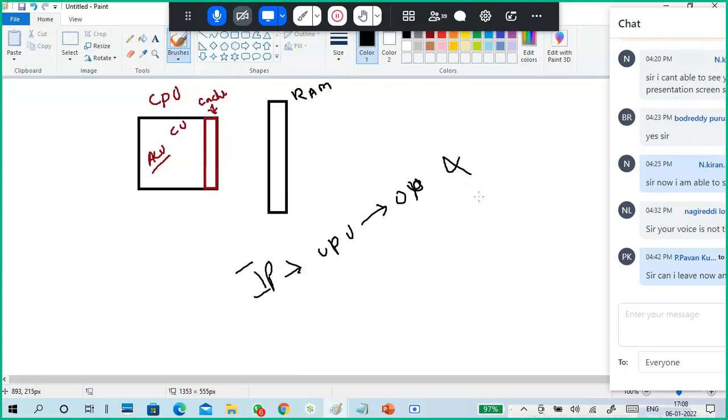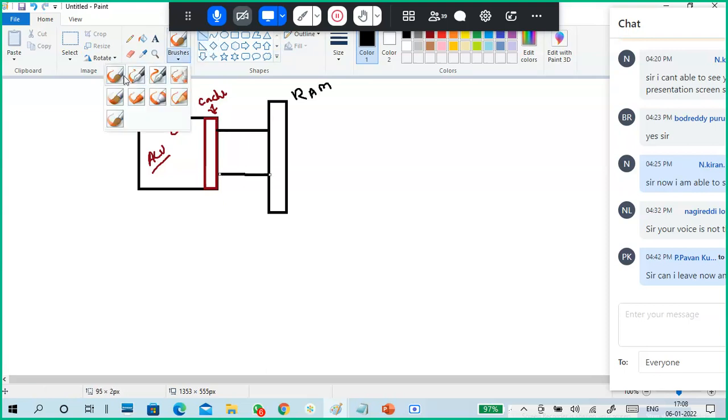But in general, how does it look? CPU and RAM. CPU interacts with your RAM. RAM gives the data to CPU. These are also primary memory devices, we discussed it, right? RAM loads the instructions and data into the CPU. CPU executes and gives it back to RAM only. So very simply, only CPU to RAM and RAM to CPU communications will be there. There is no other communication.